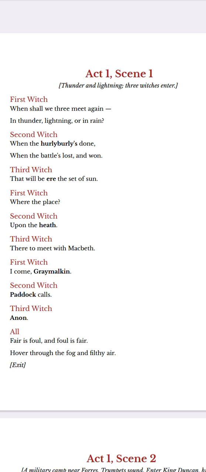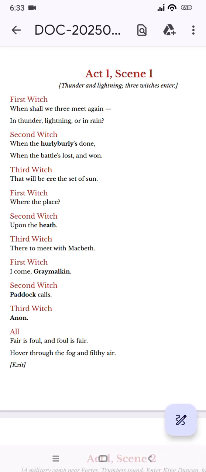Now we will be starting with the first act, first scene, and as I have already told you, we will be meeting the three witches in the very first scene, very first act. So here we are going to read about the witches.